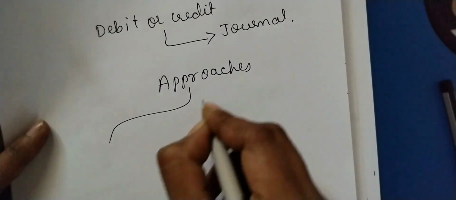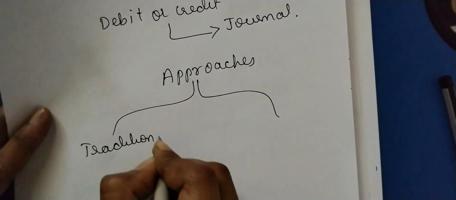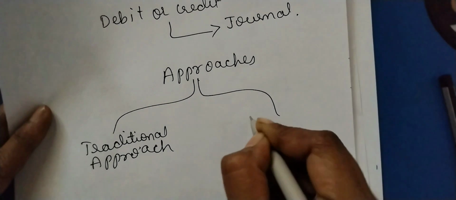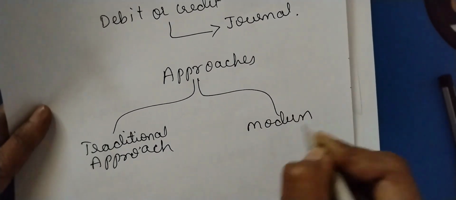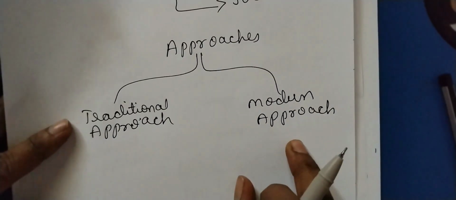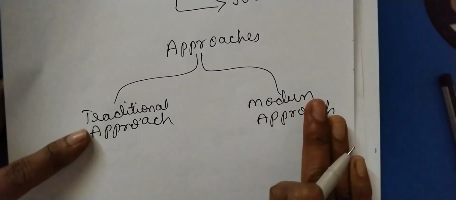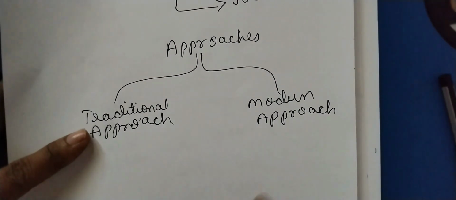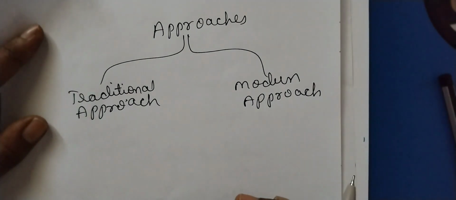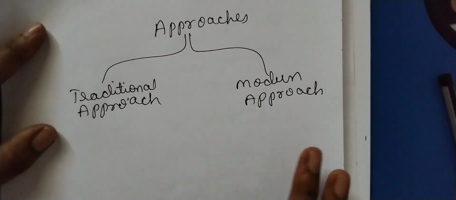The two approaches are the traditional approach and the modern approach. I will explain both approaches. Presently in this video we are covering the traditional approach, and I'll make one more separate video for the modern approach. Whichever is easy for you, you can choose. But you should be conceptually clear, and I want to teach you both methods, because learning should not be incomplete.